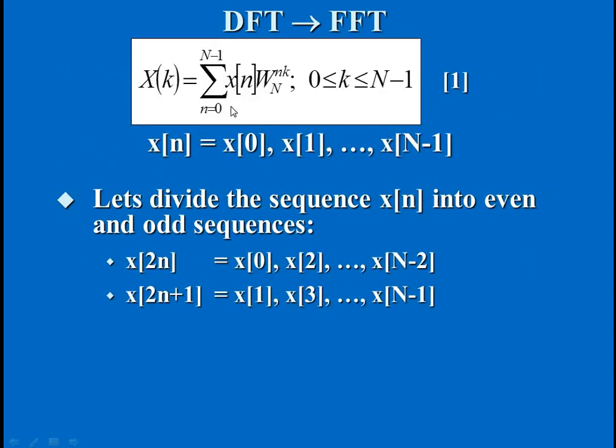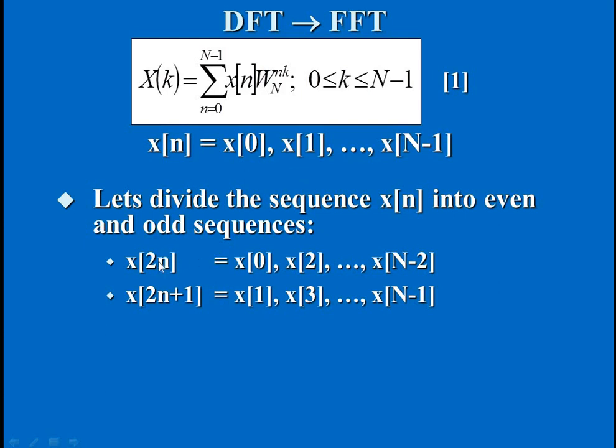This is the general formula for DFT, and we all know that if we expand this sequence, starting from 0 to n minus 1, we will have n number of inputs, right? Now we are going to split these inputs into even and odd sequences.